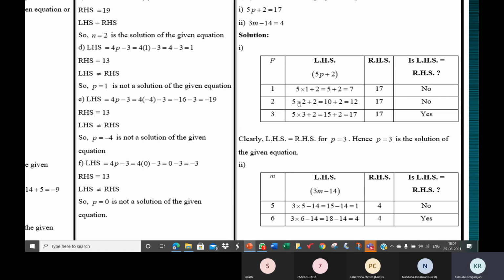Then when it's 2, 5 into 2, 10, 10 plus 2, 12. But the RHS is 17. So no again. When it is 3, you get 17. LHS is 17, RHS is also 17. So yes, clearly LHS is equal to RHS for P is equal to 3. Hence P is equal to 3 is a solution of the given equation. Do we understand, children?